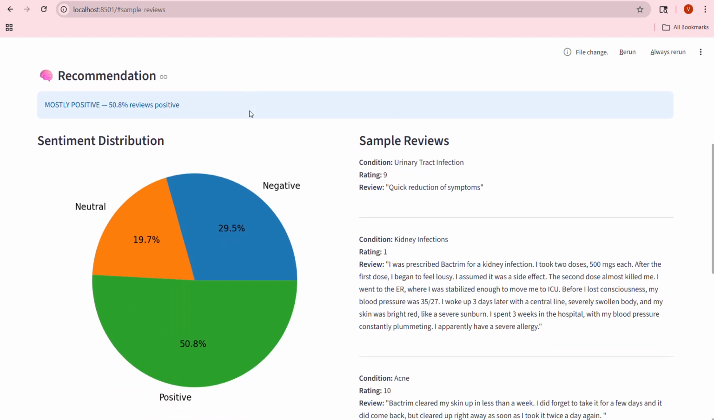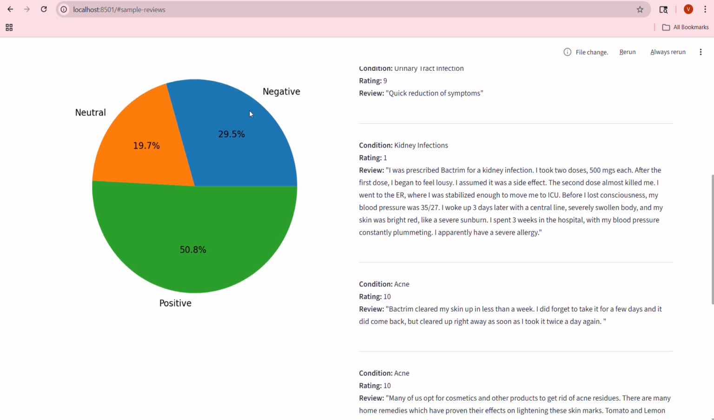We also show sample reviews and a pie chart for visualization. This makes the model useful for real world decision support. And we end with this, which completes the drug review sentiment analysis project using BioBERT and Streamlit deployment. Thank you.